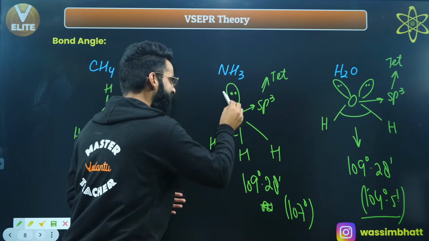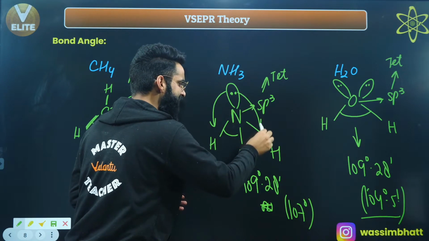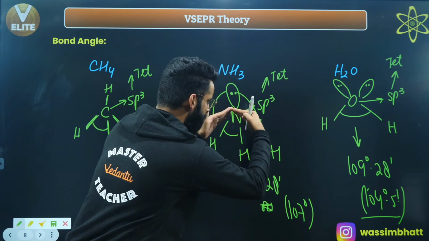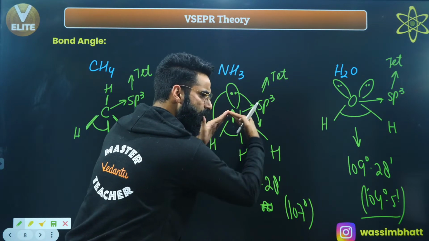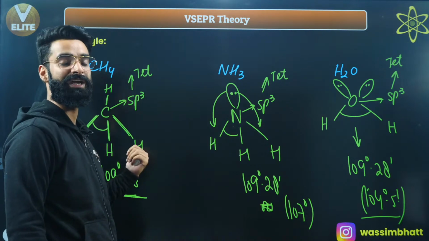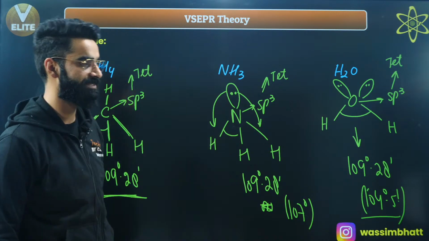So can I say there'll be repulsions between this and this, there'll be repulsions between this and this, due to which these bonds are going to bend towards each other, due to which the bond angle is going to get reduced from 109 degree 28 minutes to 107 degree. As simple as that, right?